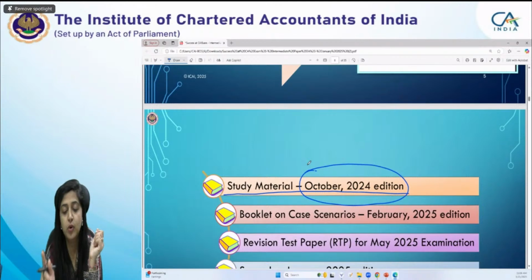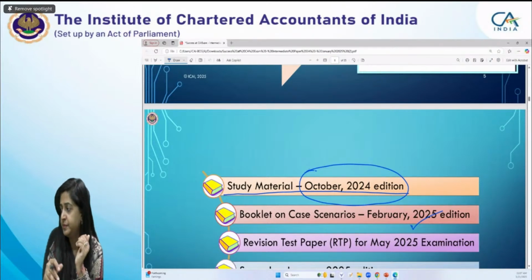Then we have a booklet on case scenarios, February 2025 edition. In that there are case scenario based MCQs, around 25 to 30 case scenarios, and MCQs based on those case scenarios. This is for your practice, so do this case scenario booklet only after completing your study. Don't rush to solve these MCQs earlier, because it will not serve your purpose. First do your study, revise, then only move to the other publications which I am telling you right now.